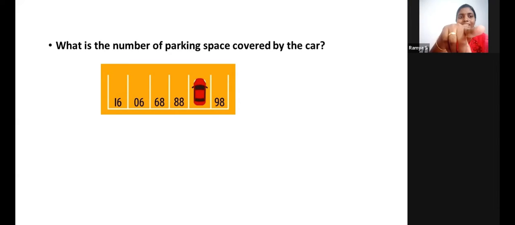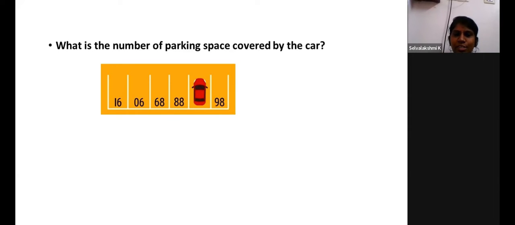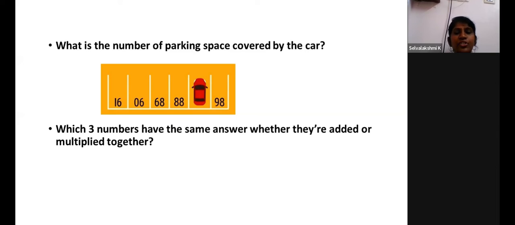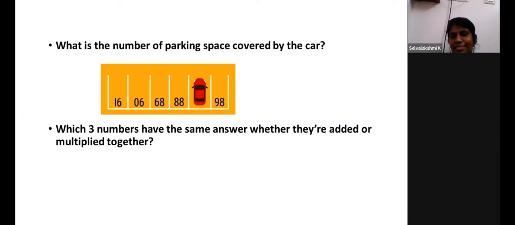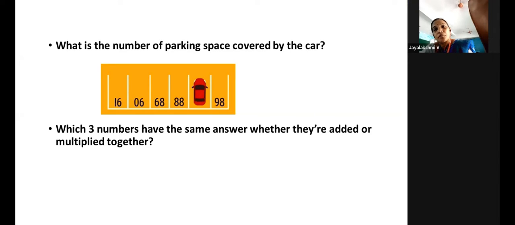What is 87? 87. Good, nice. Because when you turn it upside down, it goes like 86, 87, 88, 89, 90, 91. Good. Now here comes the next question. Which three numbers have the same answer when they are added or multiplied together? 1, 2, 3. Excellent, very good. When you add or multiply, your answer is 6.